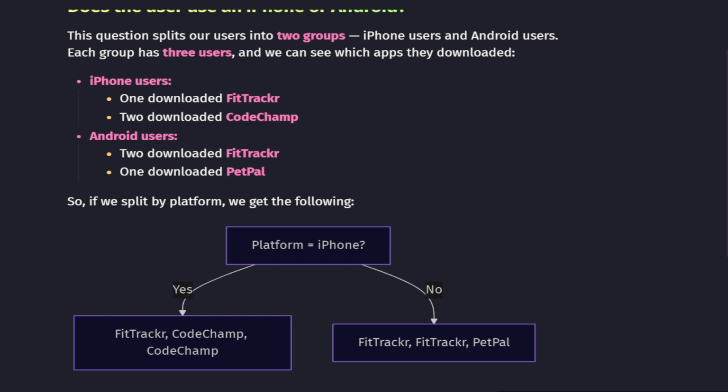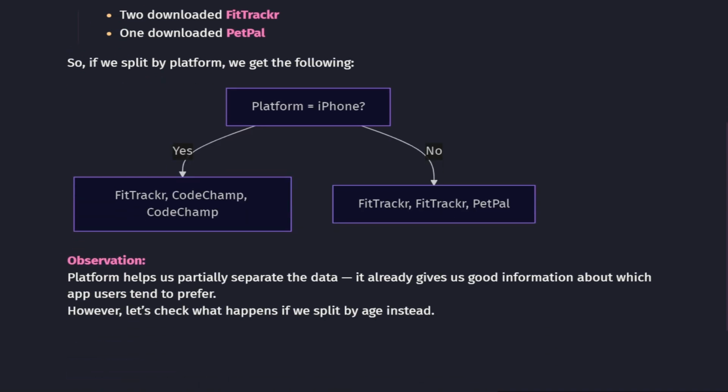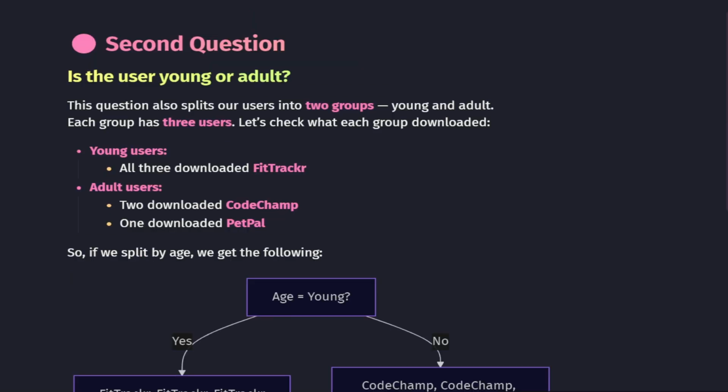So after splitting by platform, our tree looks like this. Observation: splitting by platform already gives us some useful information. It partially separates the users based on which app they prefer. But the question is, can we do even better? Next, we will see what happens if we split the users by age instead and compare which feature gives us the best first split for our tree. This comparison will help us decide the root of our decision tree, the first question that gives the most clarity about users' preference.